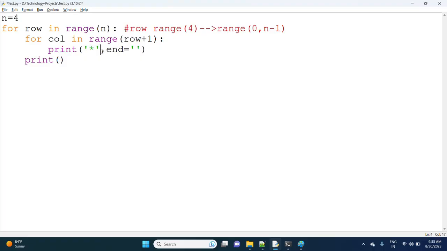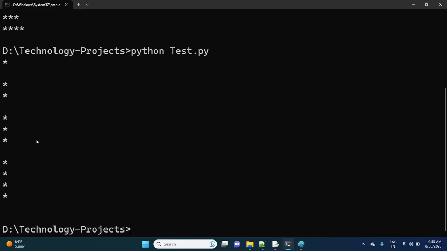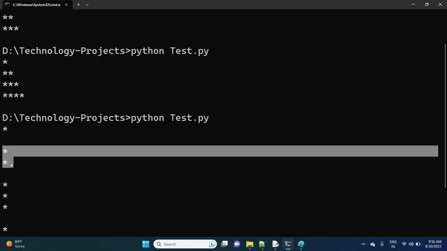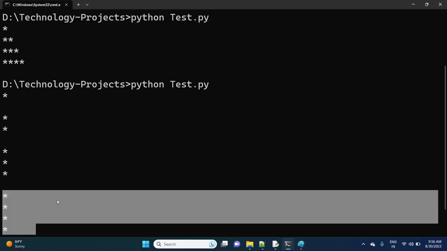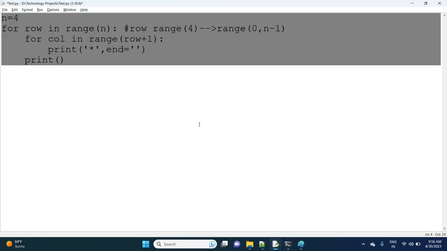If you want, I will give you the clarity. If I remove the end attribute, definitely you will not see the pattern in this way. Observe here: one star, after that two stars with spacing, and the next stars printed in a different line. Three stars, and in the same way four stars also. Clear, right? This is the program.